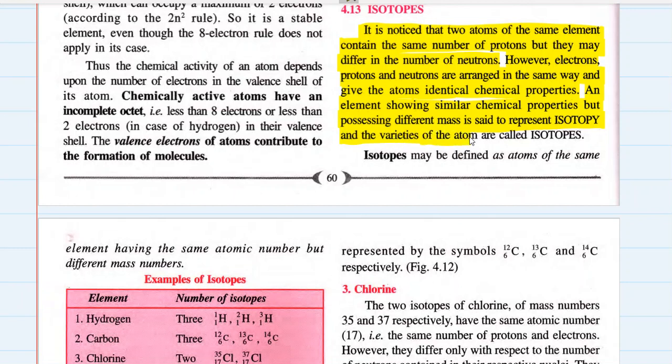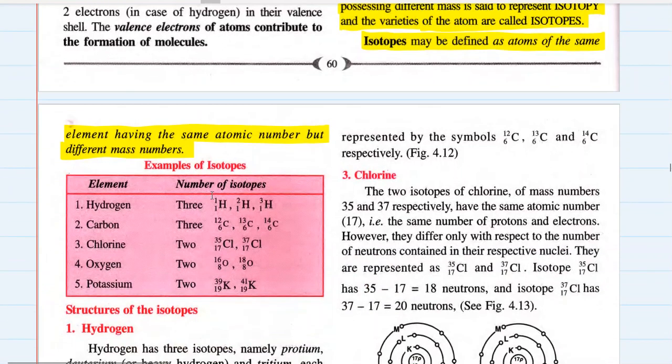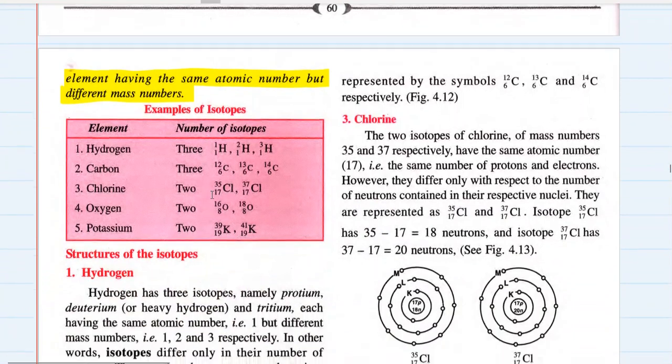And the variety of the atom is called isotopes. So isotopes may be defined as atoms of the same element having the same atomic number but different mass number. Learn this. Isotopes may be defined as atoms of the same element having the same atomic number but different mass number.